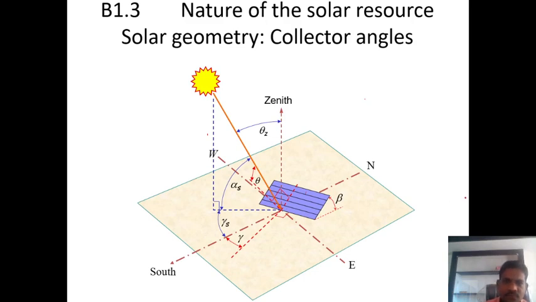So this is the object, this is the inclined surface. This inclined surface we have to put up here now.